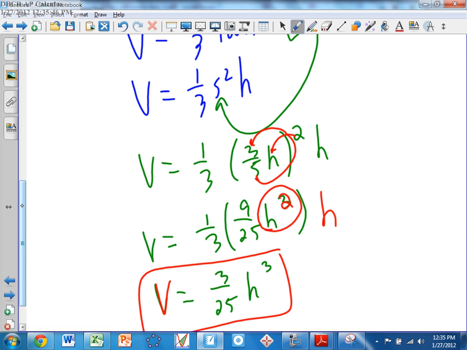Again, take a look, guys. We're looking for DH/DT. If we took the derivative up here, we'd have a DS/DT and we'd have a DH/DT. I don't want to have to deal with DS/DT because we don't have any information about it. So by replacing S with what S is equal to in terms of H, 3/5 H, we're able to get rid of one of our variables before we take the derivative implicitly. Now take the derivative, please.